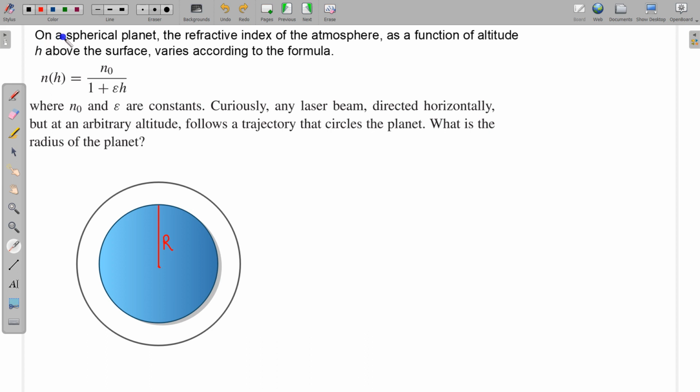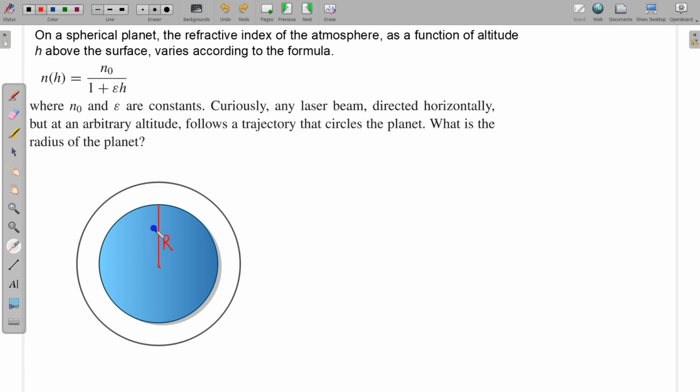In this question, on a spherical planet, the refractive index of the atmosphere as a function of altitude h above the surface varies according to the formula: n as a function of height from the surface is given as n naught divided by 1 plus epsilon h, where n naught and epsilon are constants. Curiously, any laser beam directed horizontally but at an arbitrary altitude follows a trajectory that circles the planet. What is the radius of that planet?